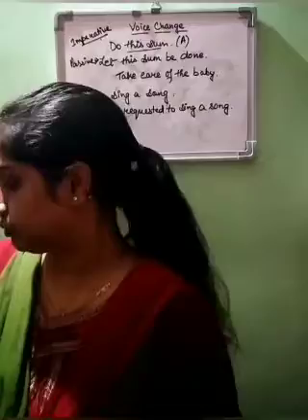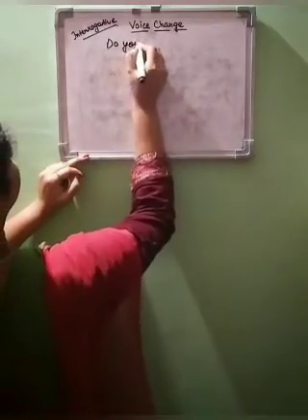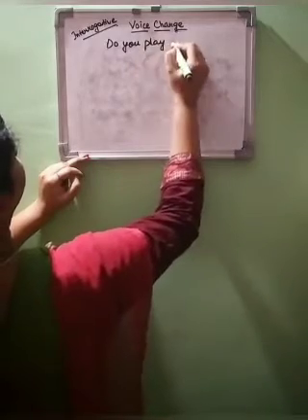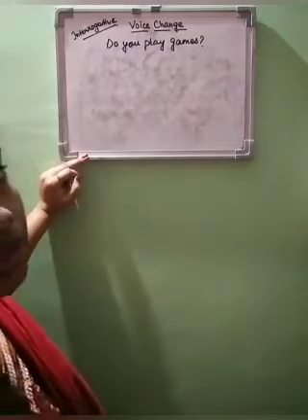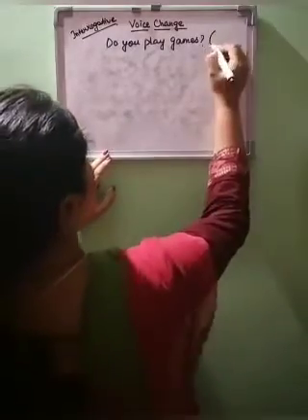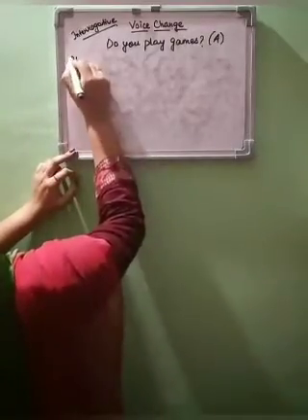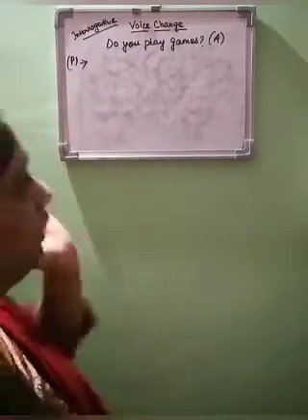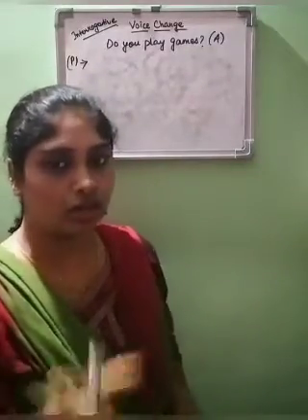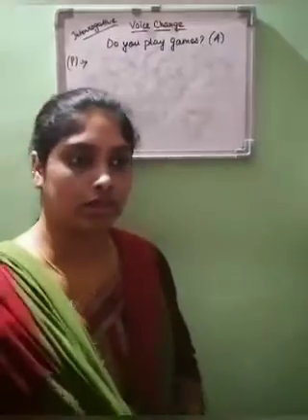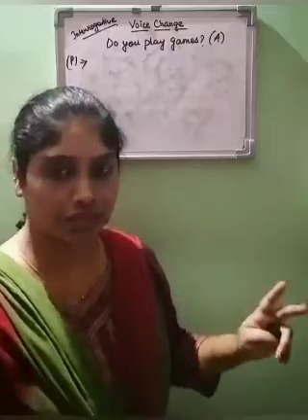Now we'll see how we change in case of interrogative sentences. Let's take present tense. Do you play games? Suppose this is our sentence in active. So while we change to passive, how do we do that? Now, I'll show you one very easy technique. It's a little longer. If you can change it to passive directly, then it's okay for you.